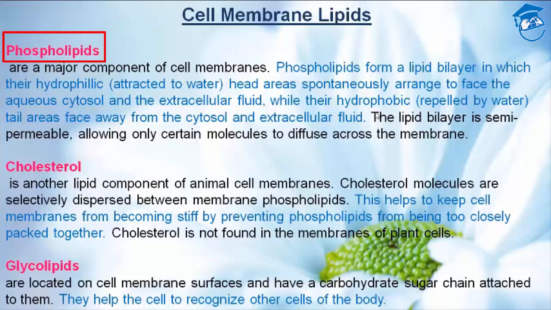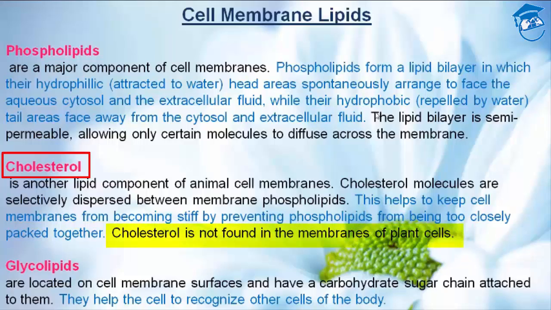The lipid bilayer is semi-permeable. That means it allows only certain molecules to diffuse across the membrane, students. Then comes cholesterol. Cholesterol is another lipid component of animal cell membrane. Cholesterol molecules are selectively dispersed between membrane phospholipids. This helps to keep the cell membrane from becoming stiff by preventing phospholipids from being too closely packed together. Cholesterol is not found in membranes of the plant cell, students.